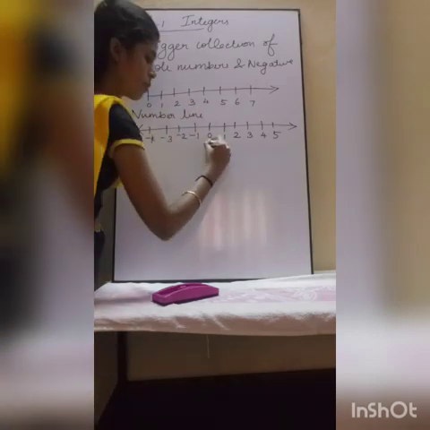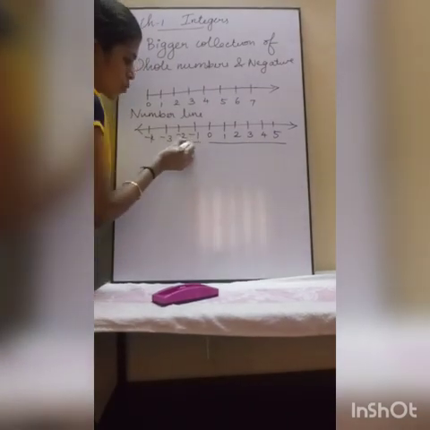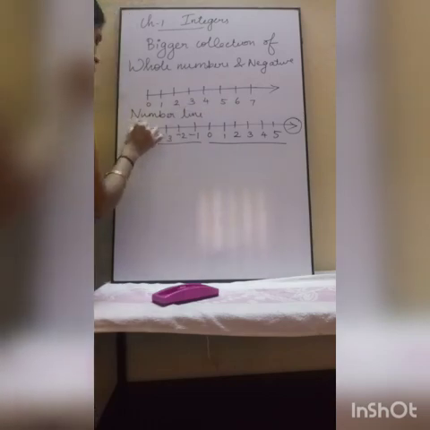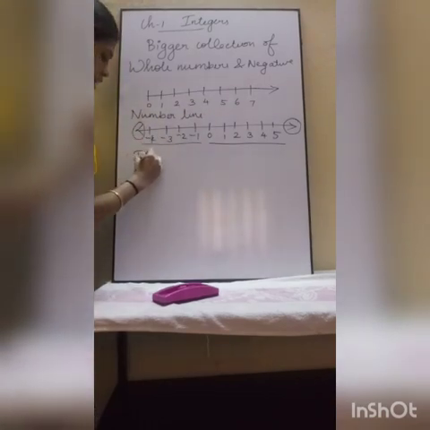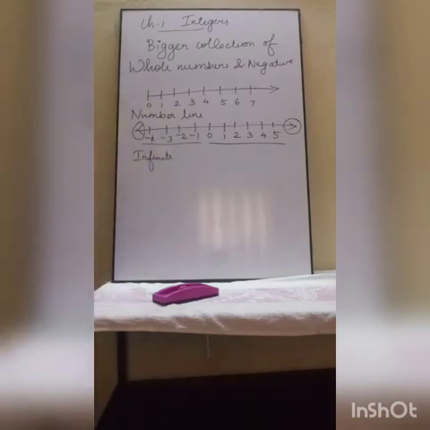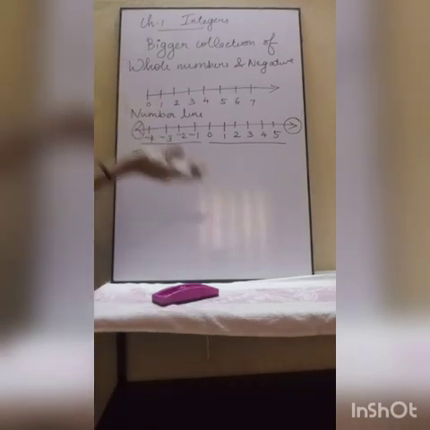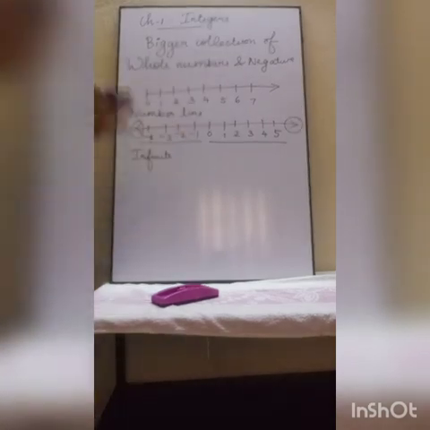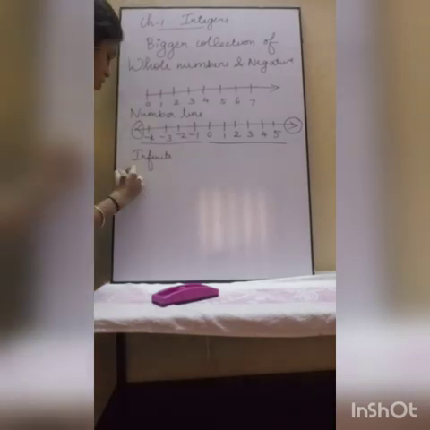So here it is a combination of whole numbers as well as negative numbers, and it is infinite in both ways. Okay, it is infinite because it has no end. It goes on towards both the positive side as well as the negative side. So integers form a bigger collection of whole numbers and negative numbers. Understood?